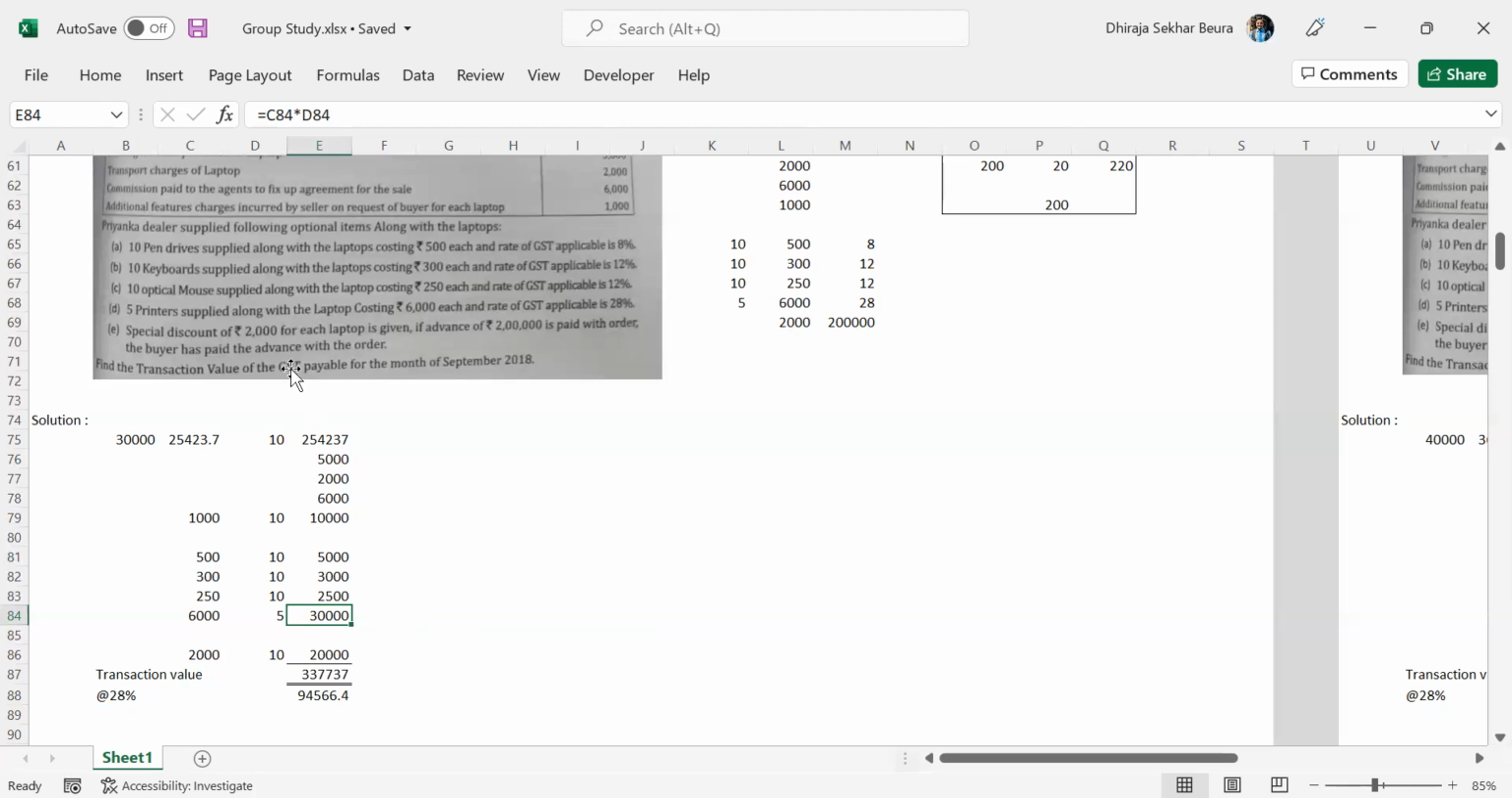Now, last but not the least, a special discount of 2,000 for each laptop is given if the advance of 2 lakh is paid with the order. If you remember, I had given one clarification about this. Suppose you, Vinay, are a supplier. I am a buyer. Now I know you personally.